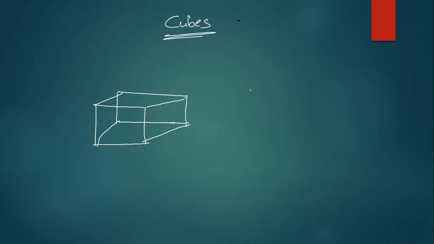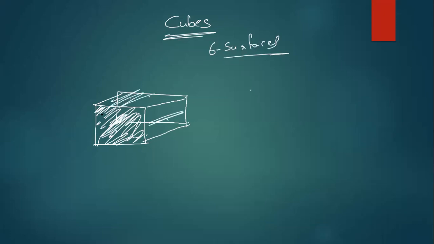Now see, this particular part is called surface. How many such surfaces will be there in a cube? See, one, backside two, and three, four, five, six. So cube will have six surfaces. See, surface means single side. This is one side, top one side, right one side, left one side, bottom one side, back one side. Okay, total six surfaces will be there in a cube.